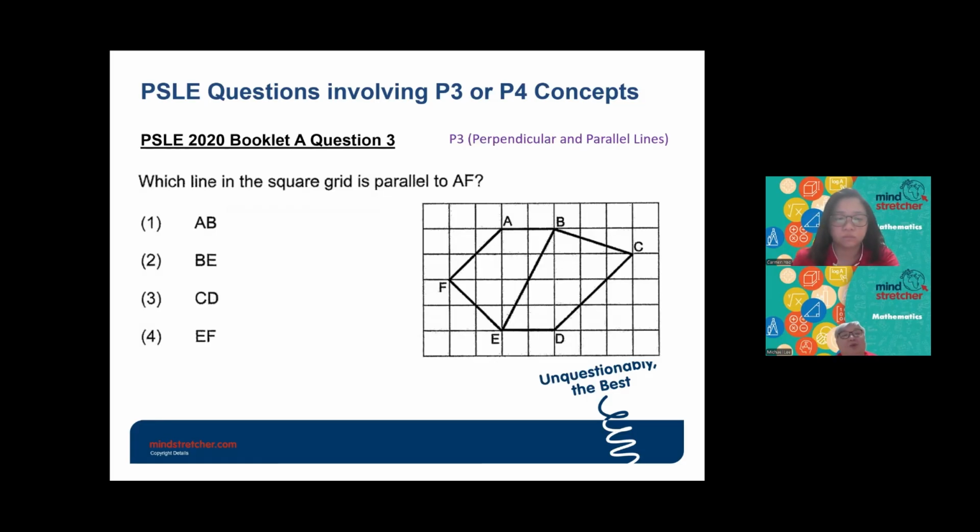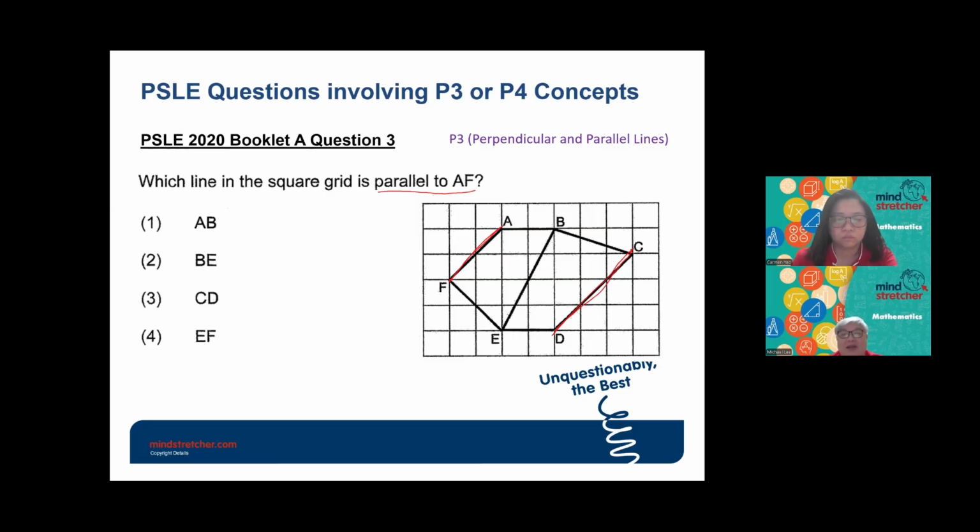Okay, next, which line is parallel to AF? This topic is from parallel and perpendicular lines, which they learn in P3. They are asking for the line parallel to AF. AF will be this line here. For this case, the line that is parallel will be this line, which is CD.